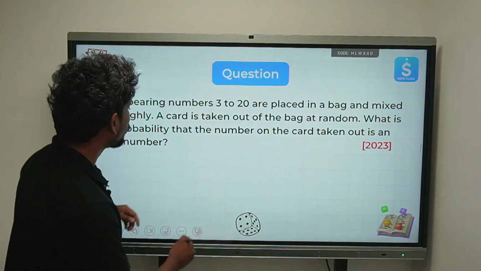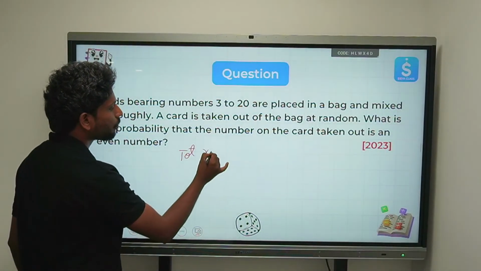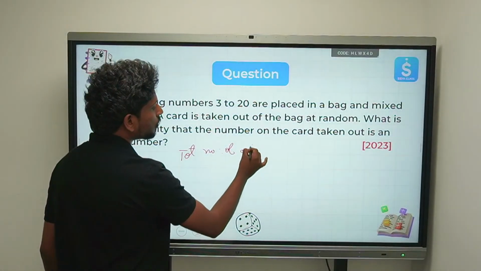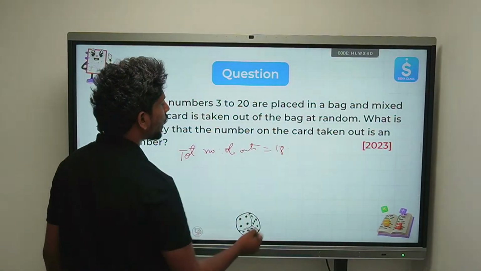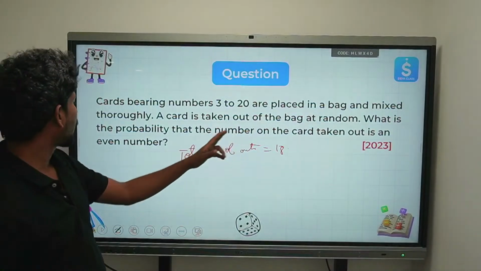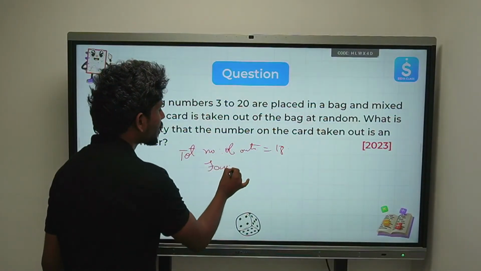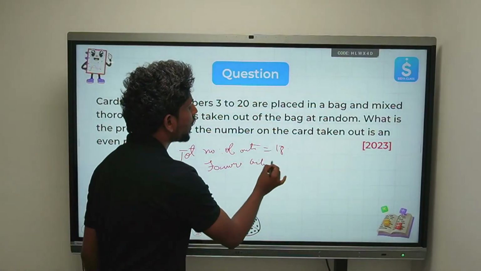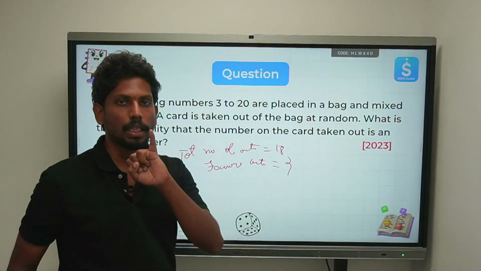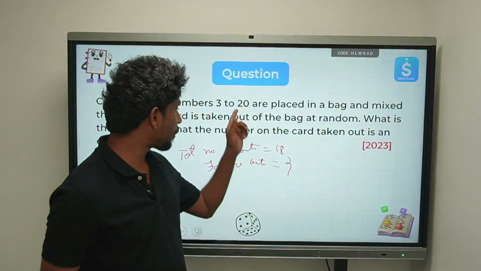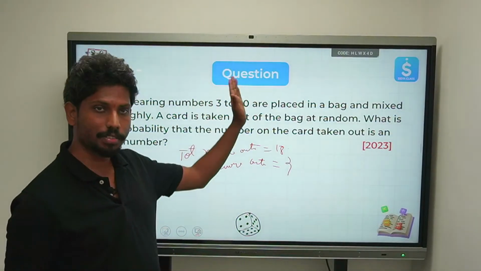So the total number of outcomes is 18. What is the probability that the number on the card taken out is an even number? How many even numbers do we have? What are the favorable outcomes? Our numbers start from 3. 2 is an even number, but 2 is not considered here because it starts from 3.